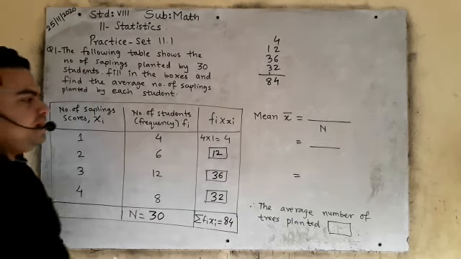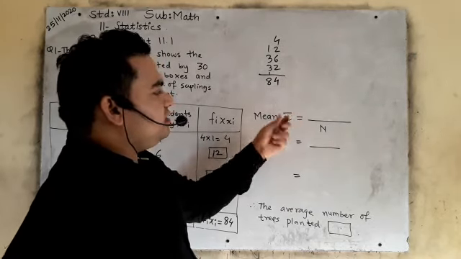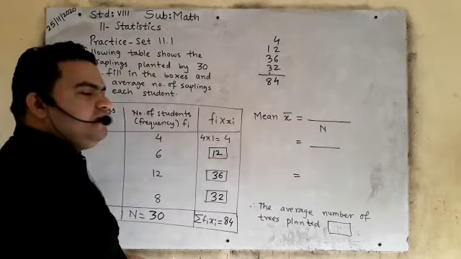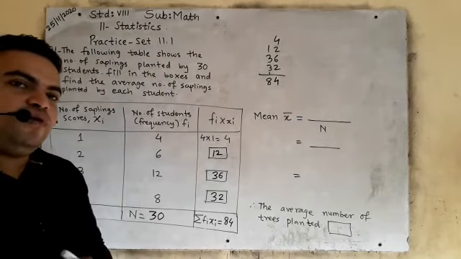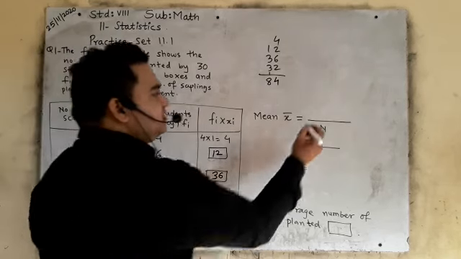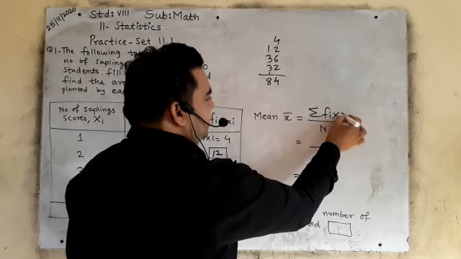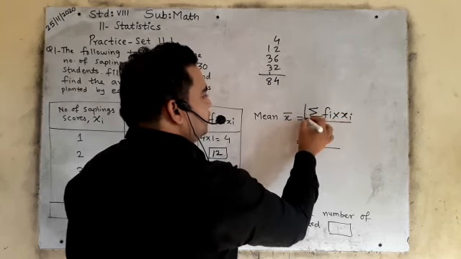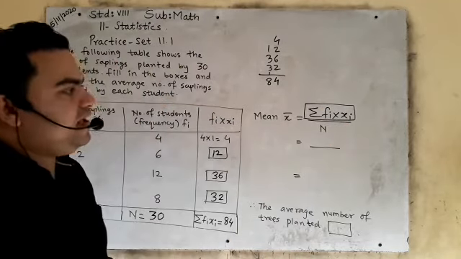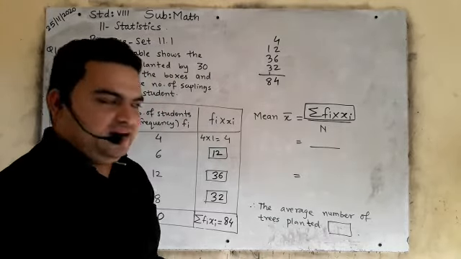Is it clear? Now mean, x bar. This is read as mean x bar. So what is the formula of mean? Just now I have taught you. Mean is equal to sigma fi multiplied by xi upon total number of frequency, that is capital N. Learn this.